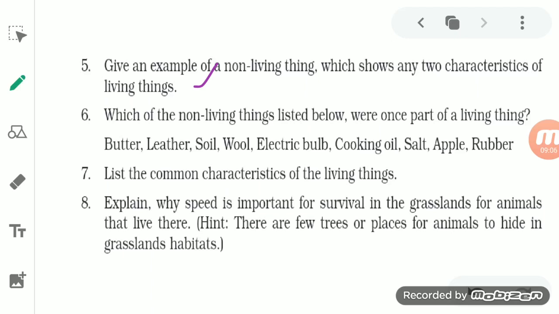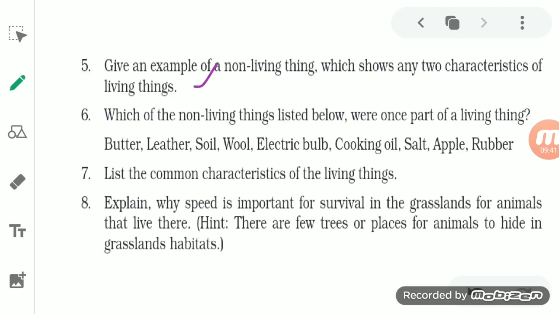So you see, students, when we were discussing living and non-living things, I explained that the cloud is a non-living thing, but it shows two characteristics of living things: it grows in size and it shows movement. So the first characteristic shown by the non-living cloud is that it grows in size. Living things grow in size, non-living things do not, but the cloud is that non-living thing which grows in size.